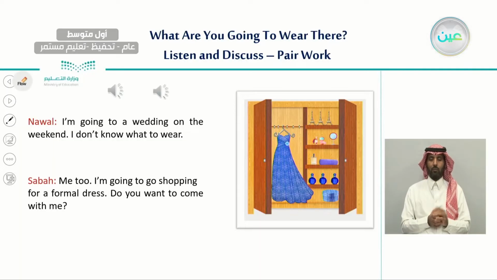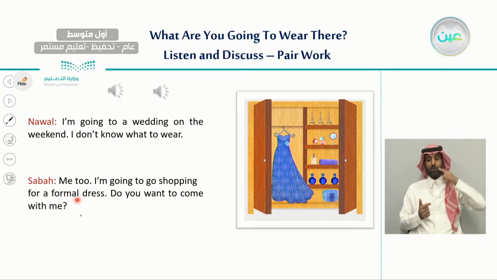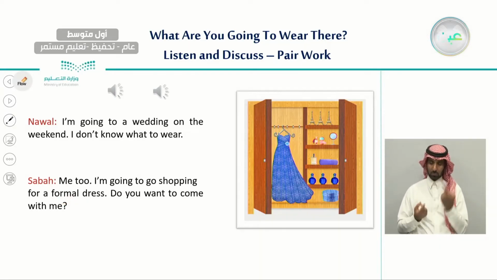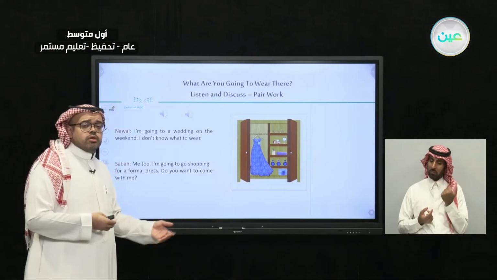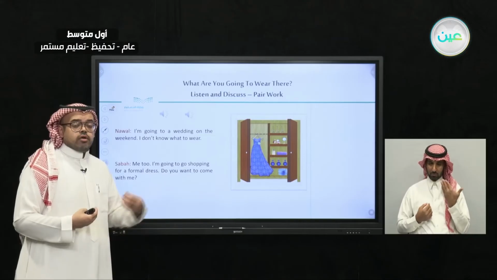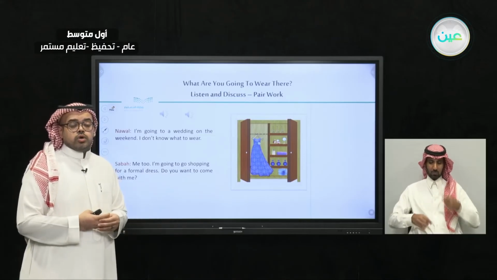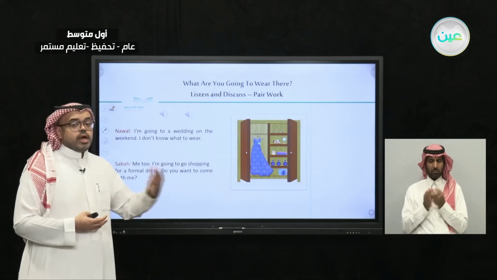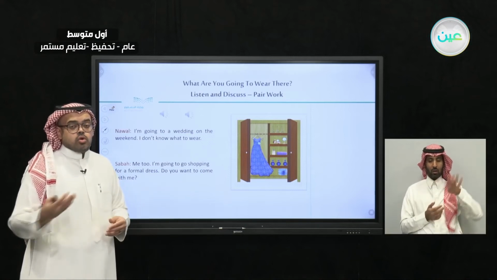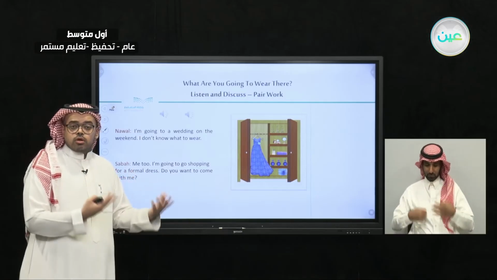So Nawal said that she wants to go there and doesn't know what to wear. And Sabah suggested that she should wear a formal dress. What do you mean by casual clothing and formal clothing? Formal is the kind of clothes that we wear when we go to an occasion, maybe to a marriage or a ceremony or a graduation. We need to wear formal clothes.